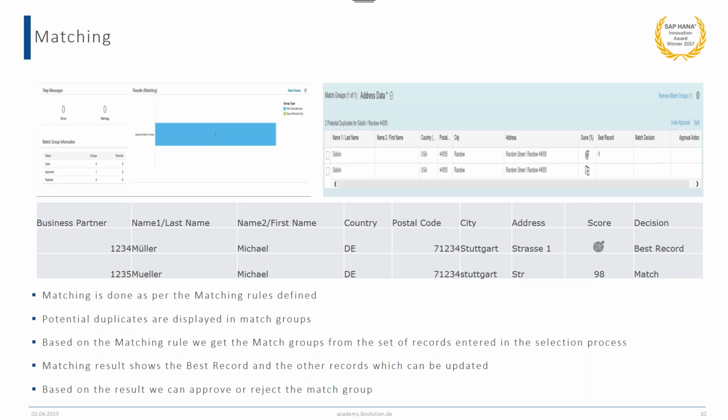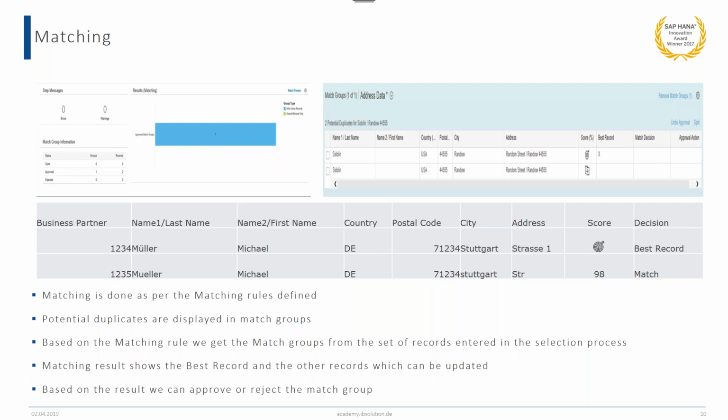So if business partner number 1234 is replicated as record number 100, and business partner number 1235 is replicated as, let's say, 200, then after the activation the key mapping will be updated, and business partner 1234 will be used further.